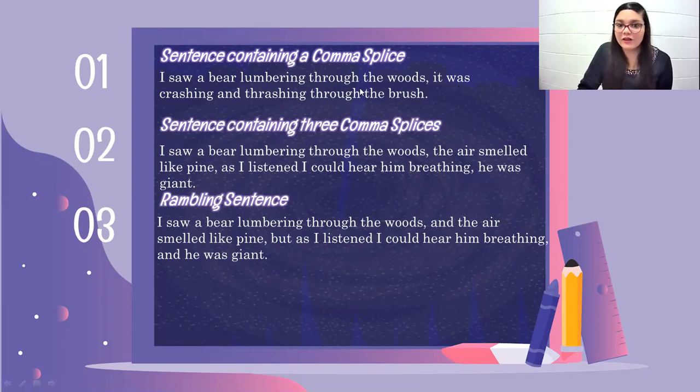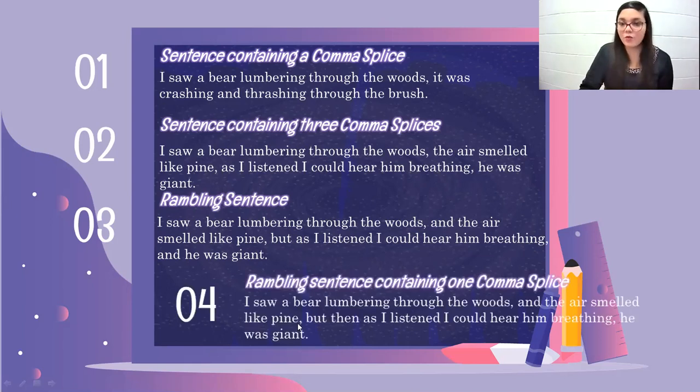Now, in the previous ones, we had comma splices because we had just a separation between one idea and the other using a comma. Here, in the third example, we are trying to take a narrative tone, because we want to narrate what was happening in the woods and that the bird was giant, and all these ideas. So we are using and, but in the same sentence. The overuse of coordinating conjunctions causes rambling sentences.